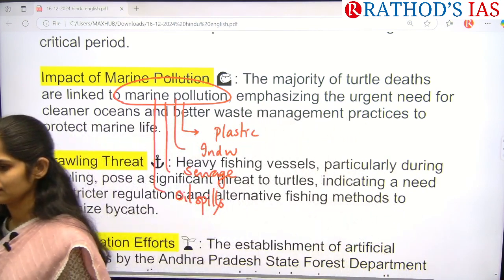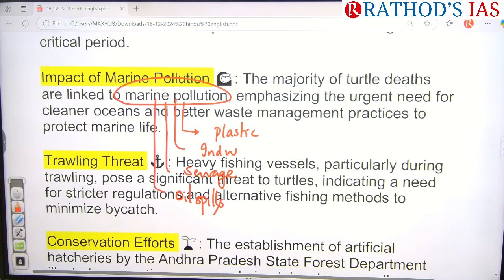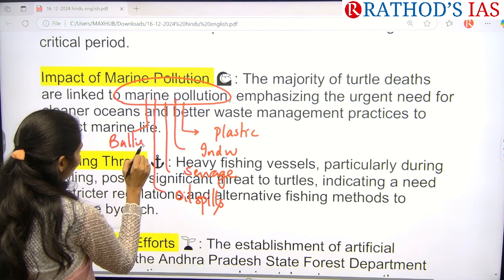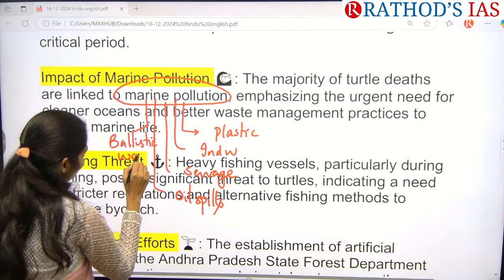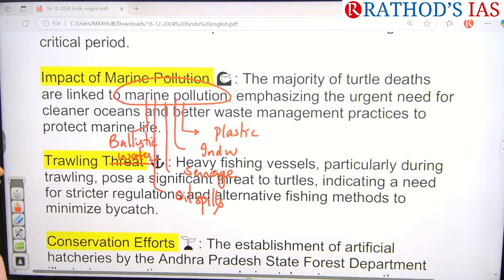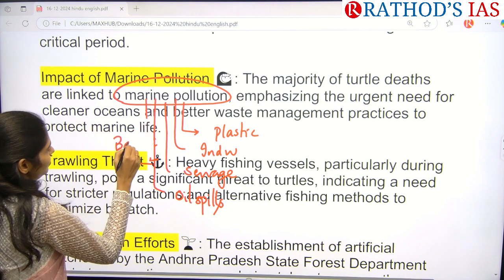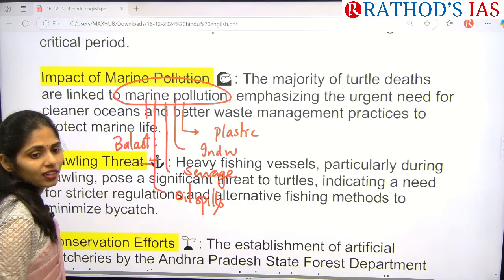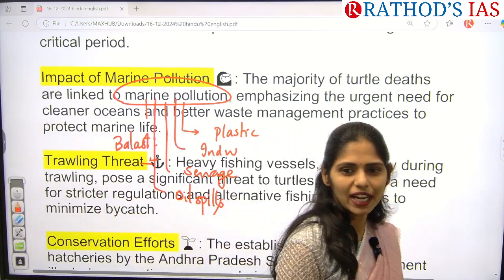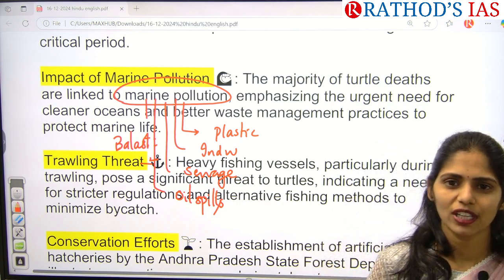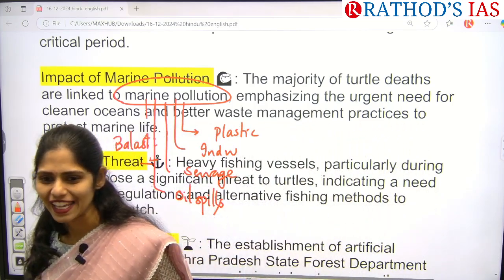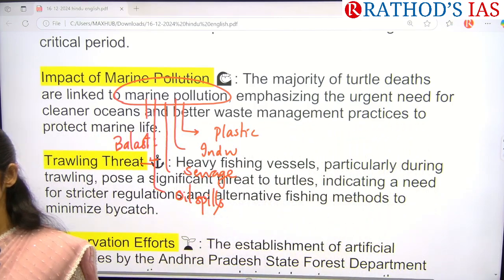Ballast water. Can I add this? What is this ballast water? Okay, ballast water. Invasive species and also some chemicals from that region can be transported to another region because of this ballast water.